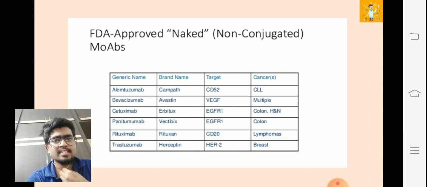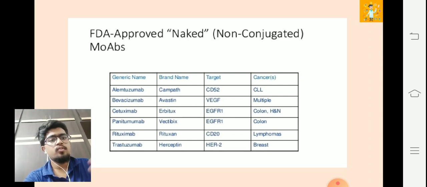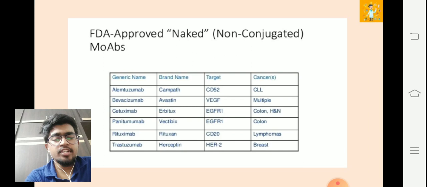These are a few examples given here, which are very prevalent and common to be used in these kinds of cancers, but there are more to be added to this table, as the space doesn't allow us to keep all those names. We considered keeping the best ones out of it. So these are a few cancers which are being treated using these FDA approved monoclonal antibodies. So please go through it.